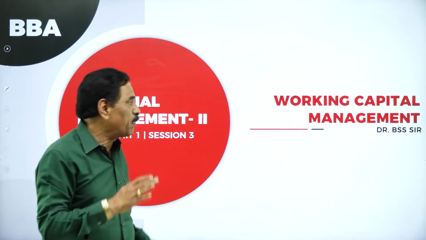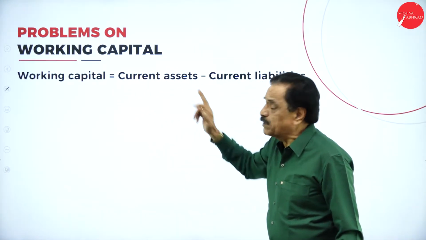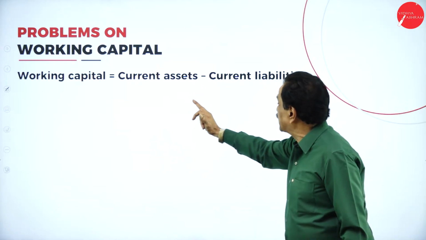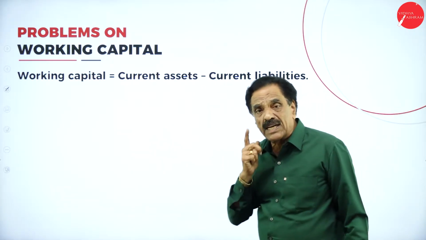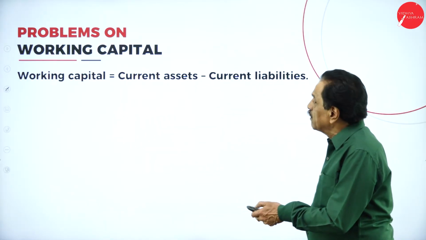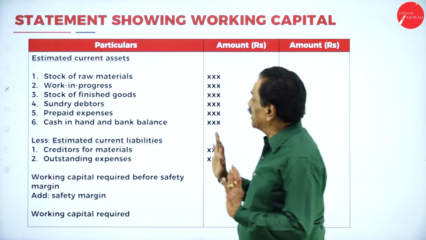We'll go to the problem now. So, problem on working capital. Working capital is equal to current assets minus current liability. So, this is the format, how to calculate the working capital.